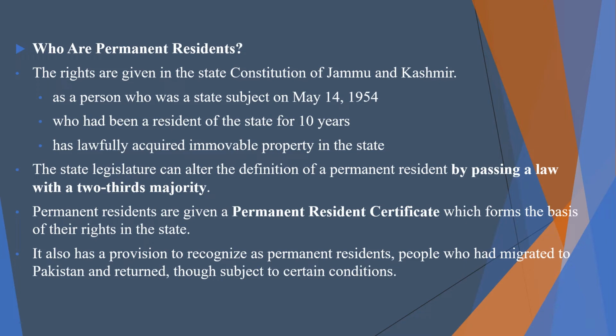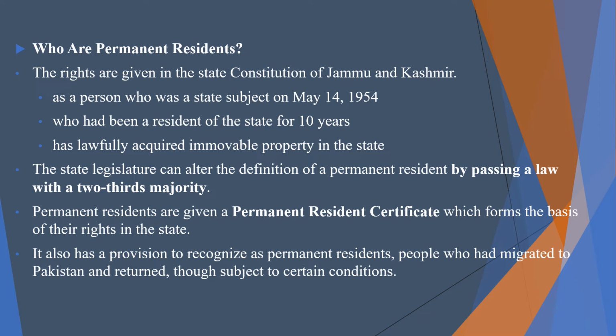So who are called permanent residents? There are certain important criteria. The rights are given in the state constitution of Jammu and Kashmir. The first criterion is a person who was a state subject on May 14th, 1954. The second important criterion is someone who had been a resident of the state for 10 years. The third important criterion is someone who has lawfully acquired immovable property in the state. In all these three circumstances, they are called permanent residents.